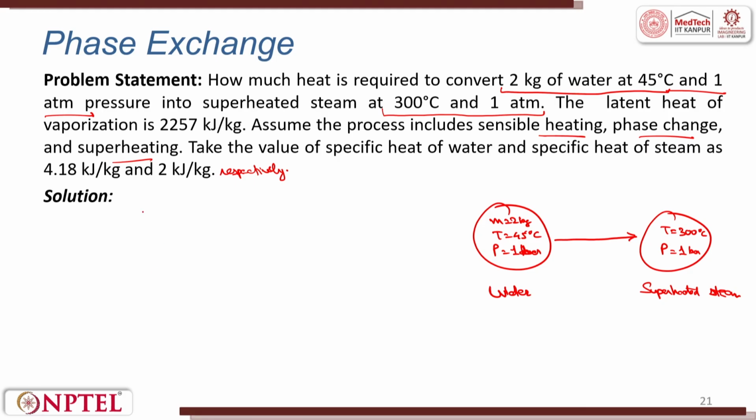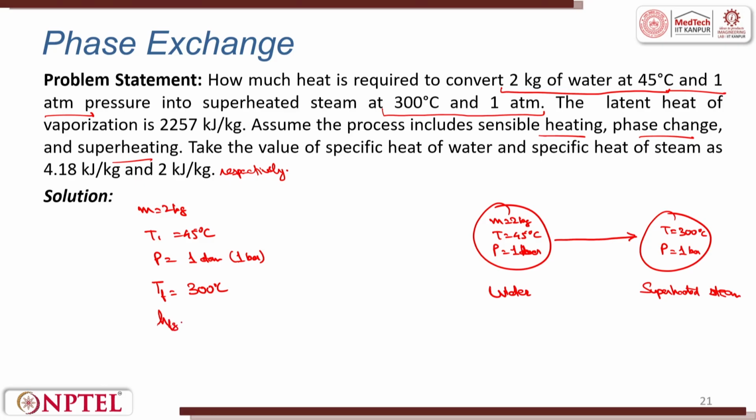So I have been given mass as 2 kg, temperature as 45 degrees centigrade, pressure as 1 atmosphere or 1 bar. Then final temperature TF is 300 degrees centigrade.